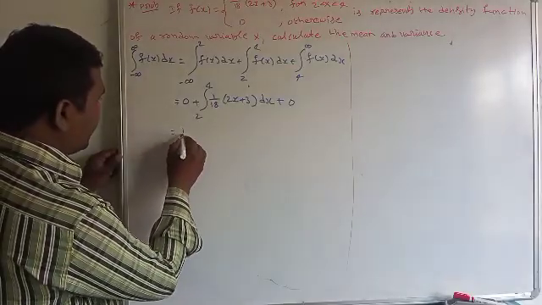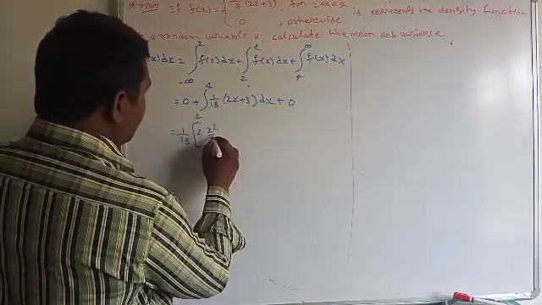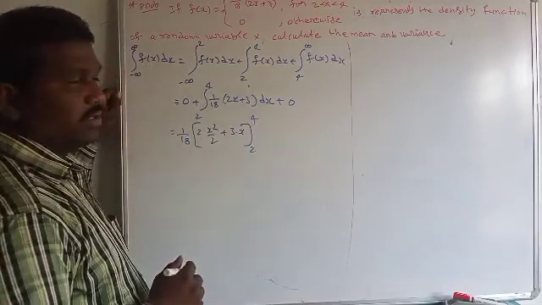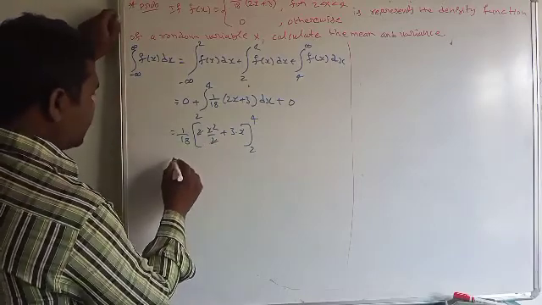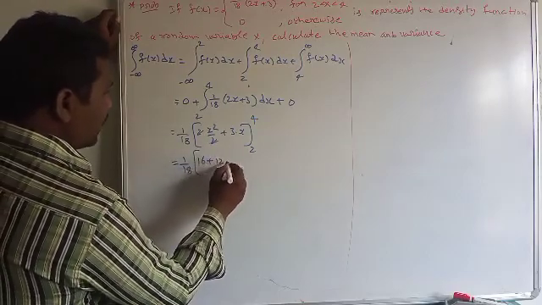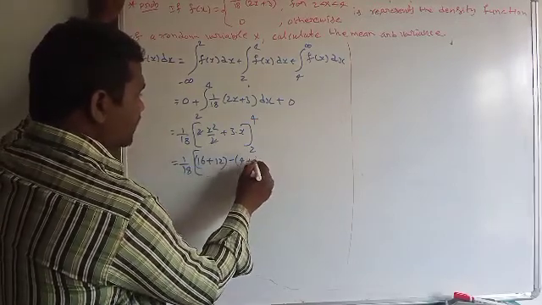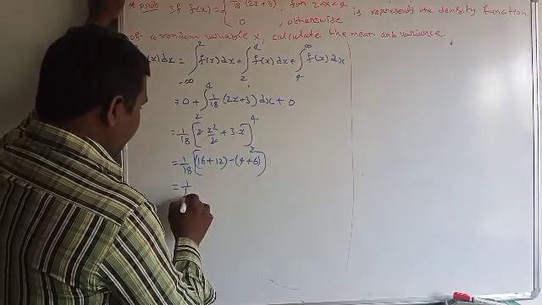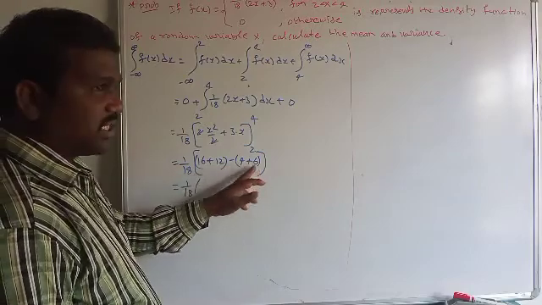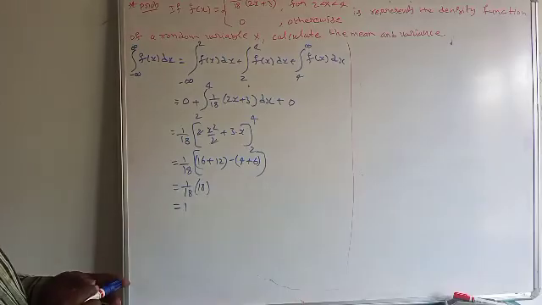Here 1 by 18 is constant. The integration of 2x is x square, and the integration of 3 is 3 into x. The limits vary from 2 to 4. We apply the upper limit 4: 4 square is 16 plus 3 4s are 12, minus the lower limit 2: 2 square is 4 plus 3 2s are 6. This is equal to 1 by 18 into 16 plus 12, which is 28, minus 4 plus 6, which is 10. 28 minus 10 is 18, and 18 by 18 is equal to 1.